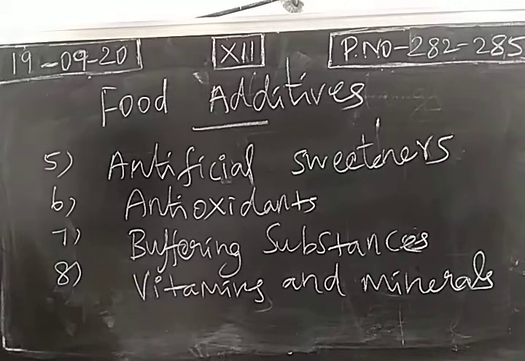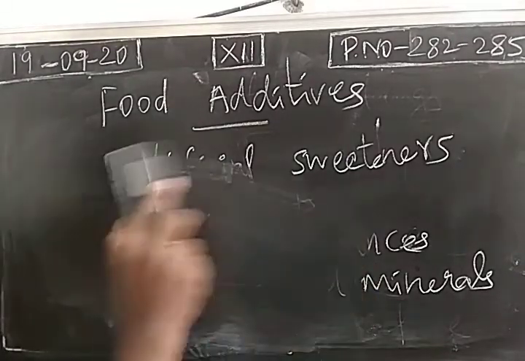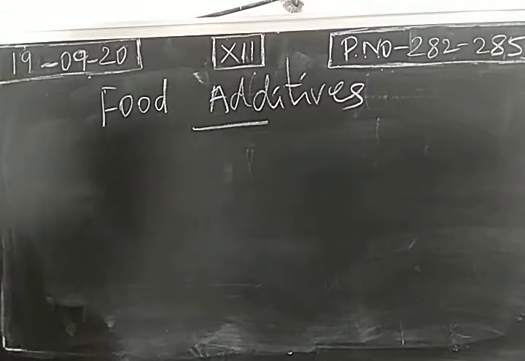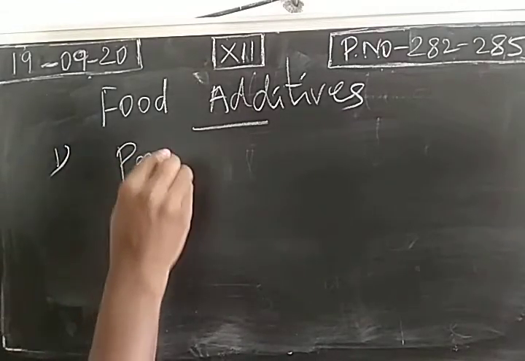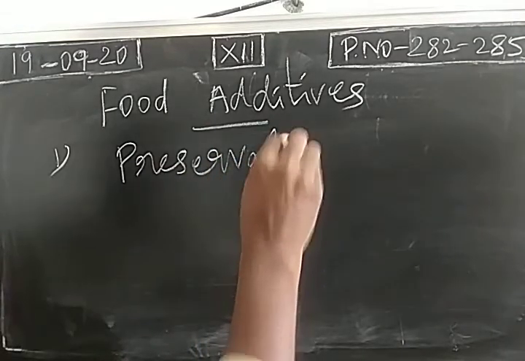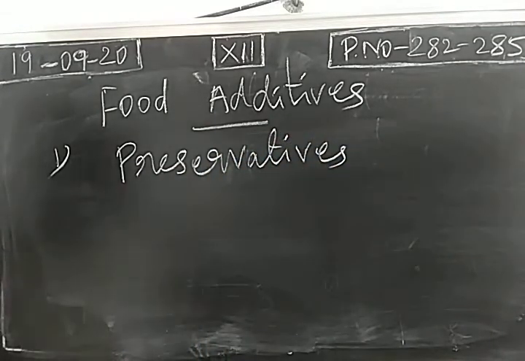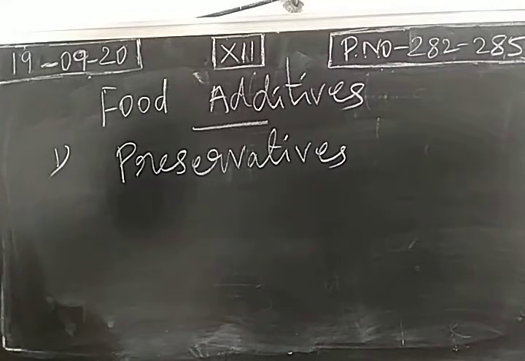We are going to study four additives. Number 1, preservatives. Preservatives are compounds which reduce the spoilage of food. Food can be spoiled by fermentation, acidification, or decomposition by the growth of microorganisms. All these have to be prevented, so in all food items we add preservatives. A small quantity of preservative will be added.